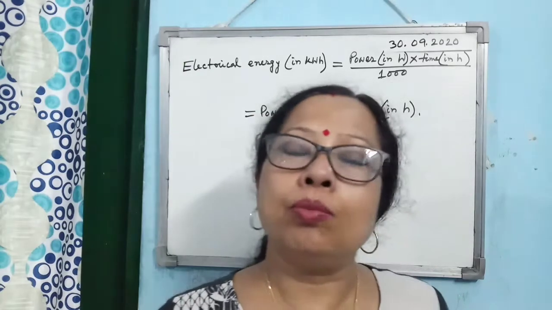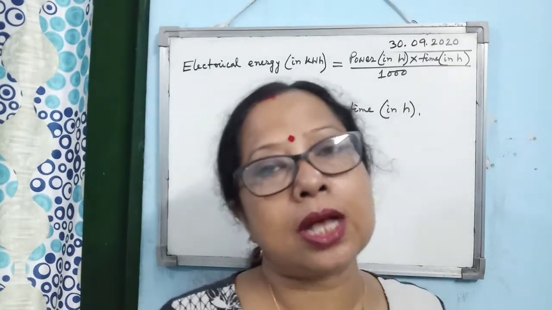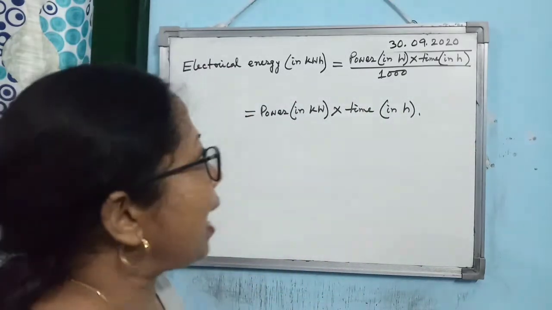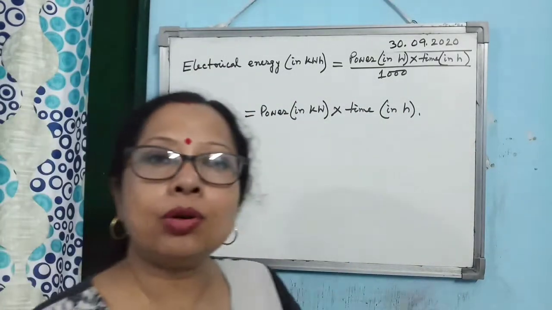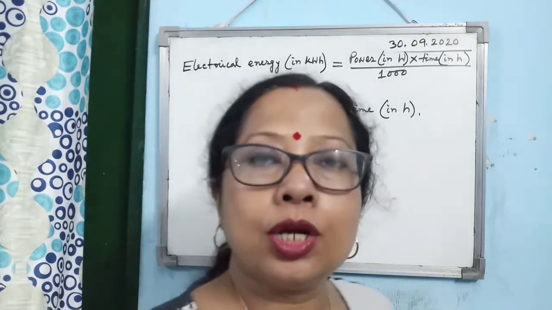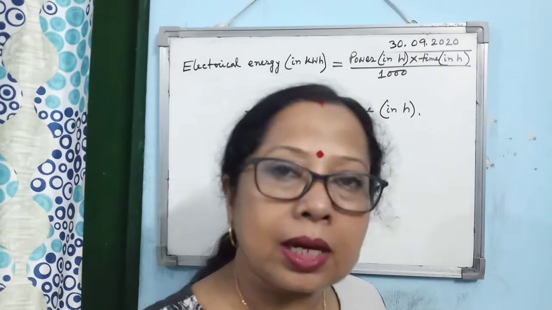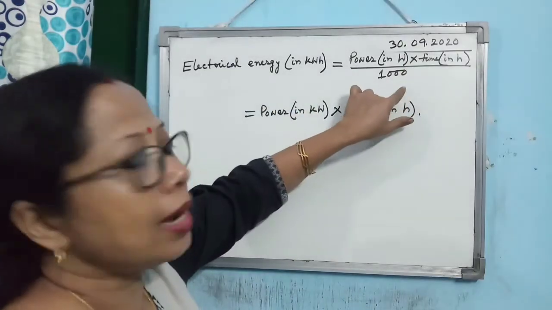Most household appliances have power in watt, not kilowatt. As you know, 1 kilowatt is 1000 watt. So 1 watt converted into kilowatt is divided by 1000. This is the formula you may use.